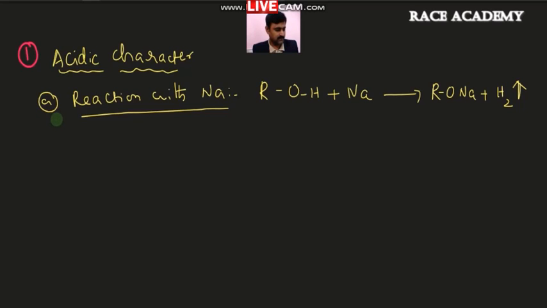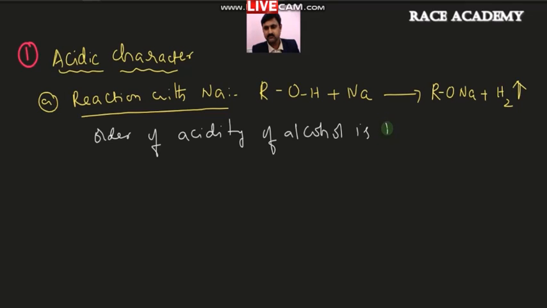And moreover, if the acidic order of alcohols is asked, that means what is the order of acidity of alcohol? Then you can give it like this.